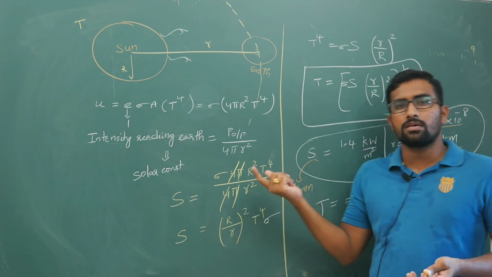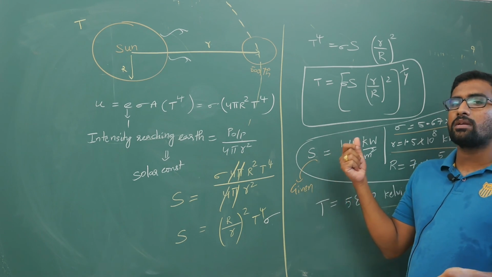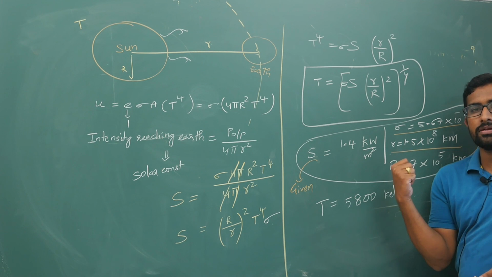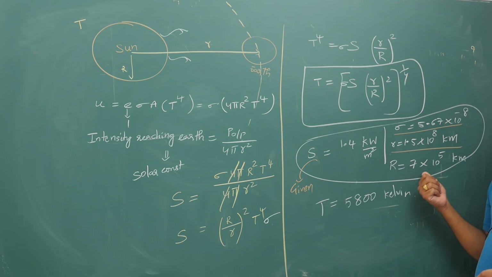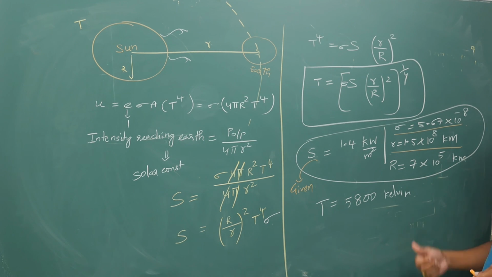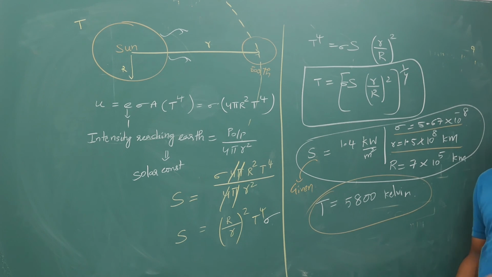So distance is speed into time, and you can calculate small r. Capital R can also be calculated from the intensity of radiation. Once you get all this, the temperature of the sun is calculated this way.